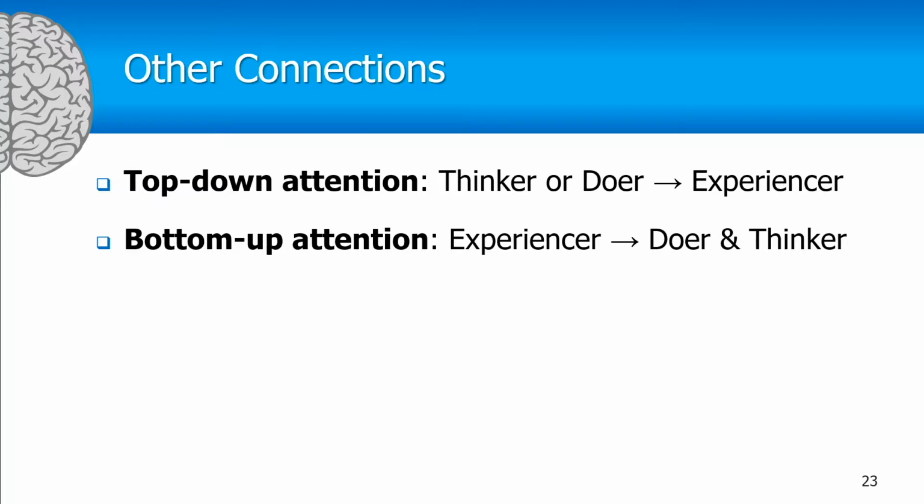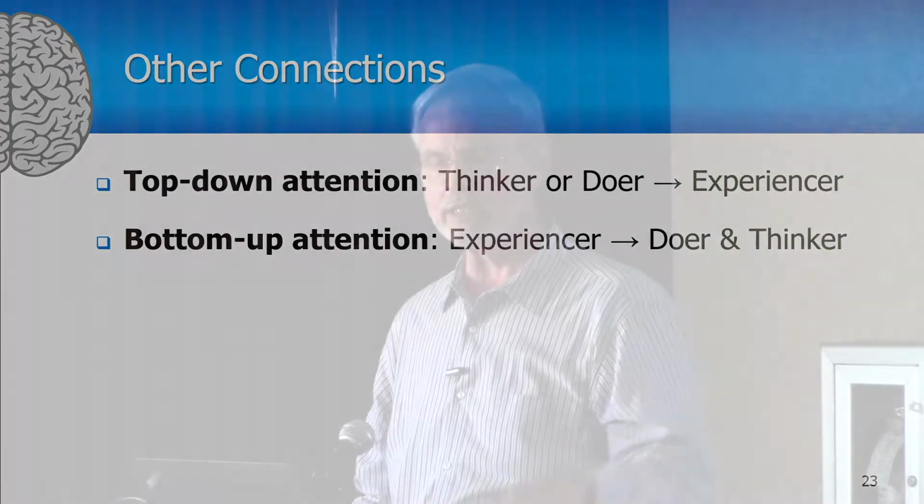Bottom-up attention is where the experiencer chooses the object that's going to be attended to, and it might be that it's a novel object that was unexpected, something happened that it didn't expect, so it will bring that to the attention of the thinker and doer in case they have to do something about that. The other example is that if I have a goal of eating ice cream, if my doer has a goal of eating ice cream and somebody puts some ice cream down near me, the experiencer is going to say, hey, there's ice cream there. And then my doer can go and pick it up and eat it. So that's bottom-up attention.